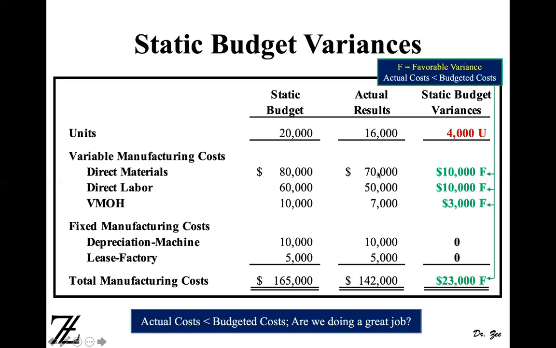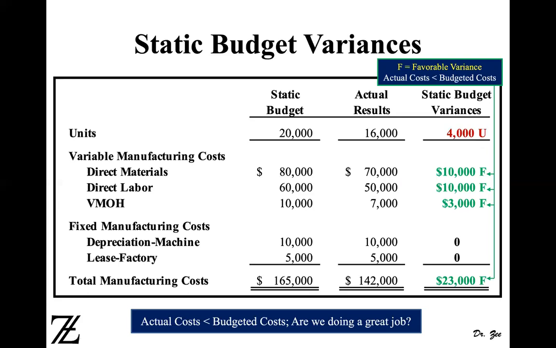Here the actual results show that your material cost was 70,000, labor cost was 50,000, variable MOH was 7,000. If you look at that, you budgeted that your cost is going to be $80,000, but it came out to be $70,000. So you spent $10,000 less.